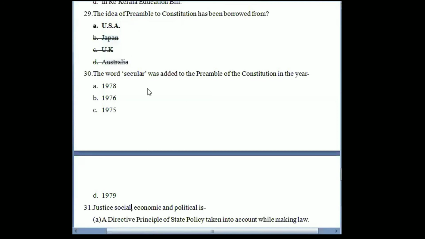Next is, the word secular was added to the preamble in which year? Very simple, it is 1976, because there is only one amendment in the preamble, that is the 42nd Amendment of 1976. So any question that comes regarding amendment of the preamble, you can just answer it as 1976. The amending act is the 42nd Amendment Act.